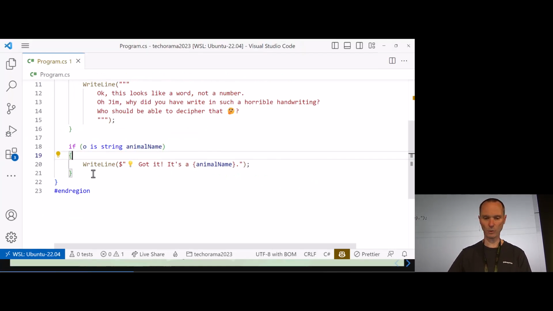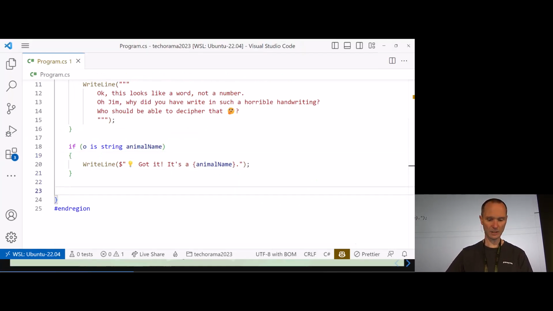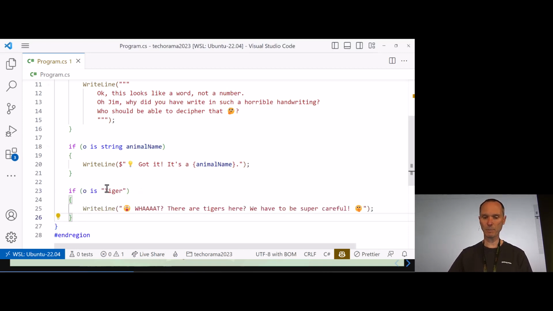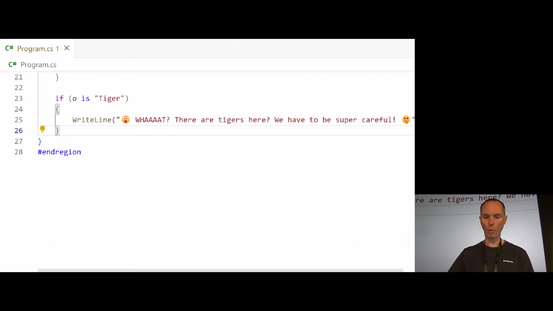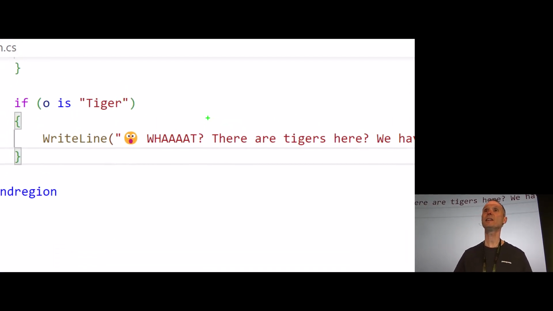Now what else can we do? We can, for instance, check against constants. This is a constant pattern, you see? Oh, what? A tiger? There are tigers here? We have to be really, really careful. So this is a constant pattern. We are going to use constant pattern a lot here.